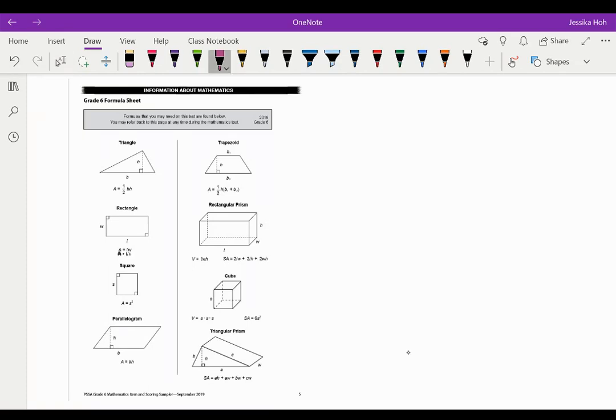Today we are going to focus on rectangle. And rectangle, you can see that its area is length times width, or we can also say area is base times height. It means the same thing, it's just two different languages that I will be using. We're also going to talk about a square. And also today we're going to talk about a parallelogram. Area equals base times height. It's kind of similar to area is length times width, and we will talk about that today.